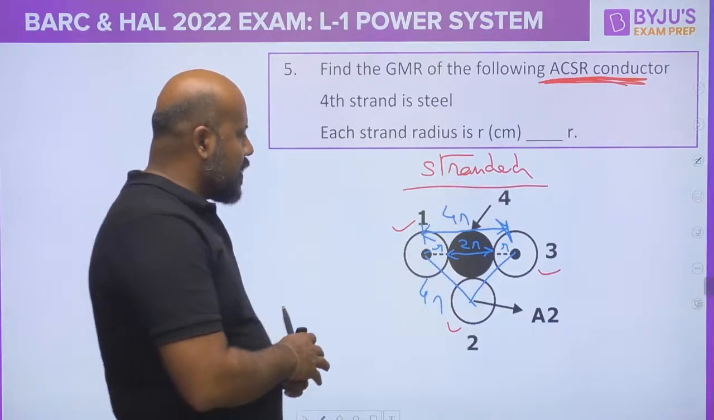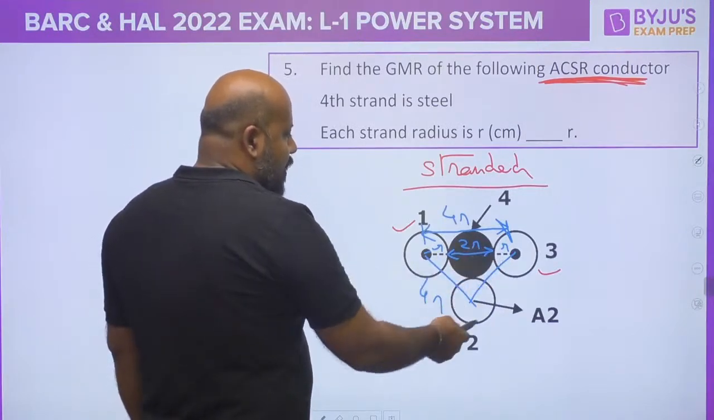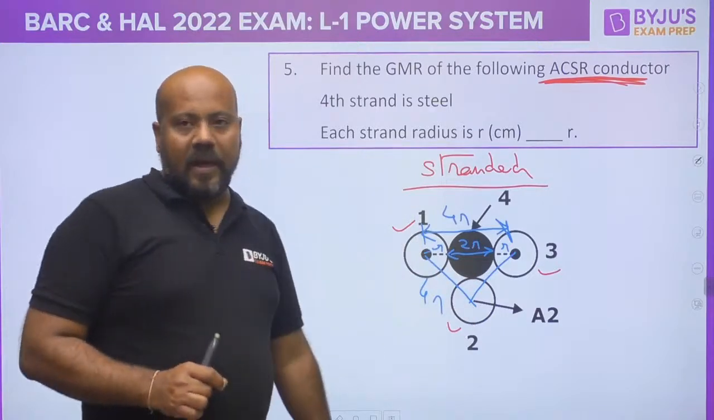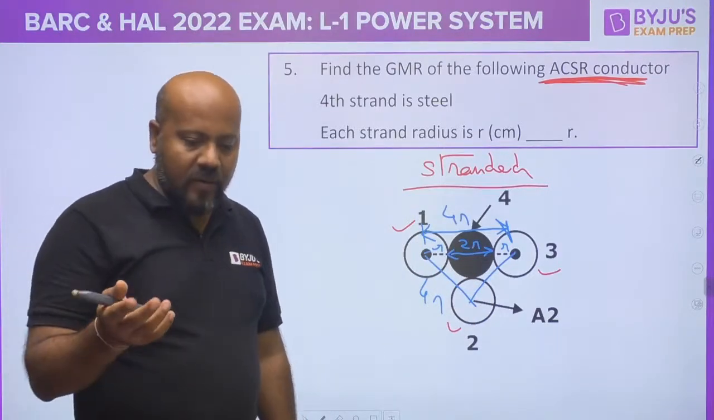I know you must be saying, sir, suppose this is not an equilateral triangle and this is 4r and this is some value, you have to find it. See the angle bisector like that. So if you want, you can do like that also.